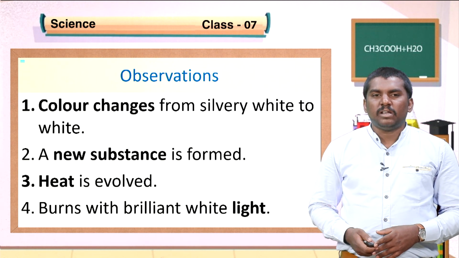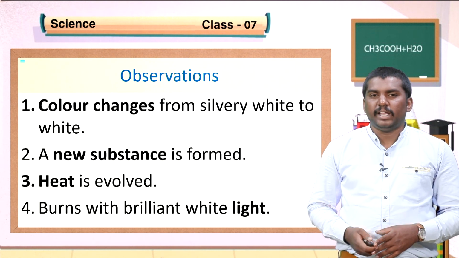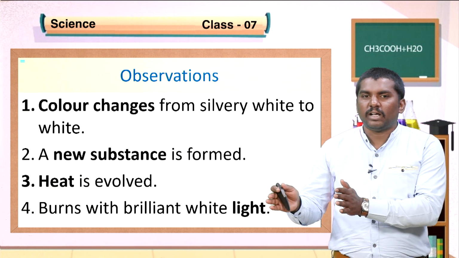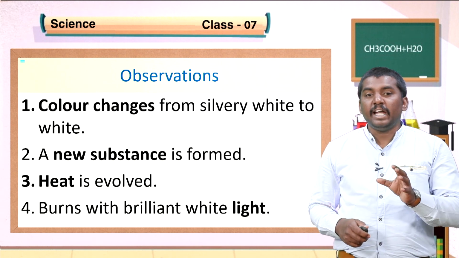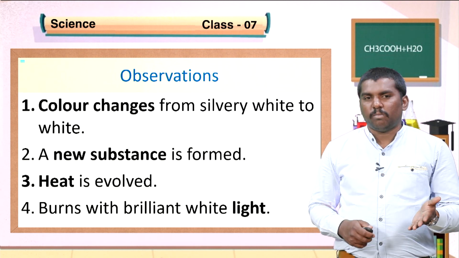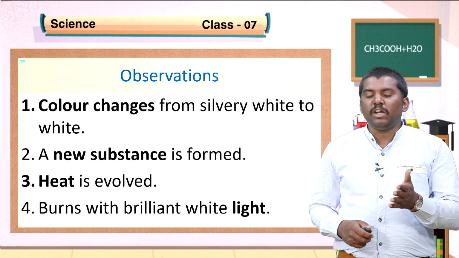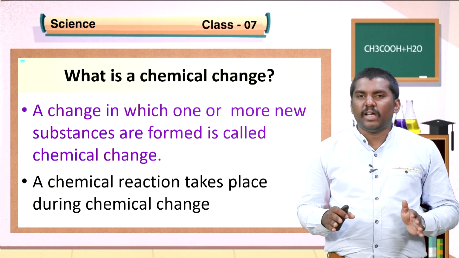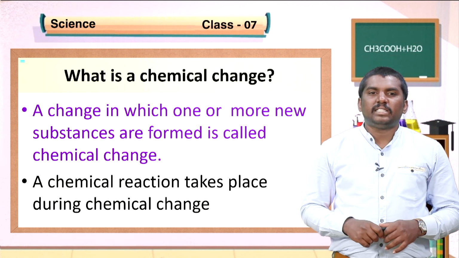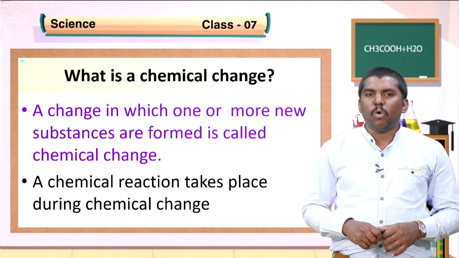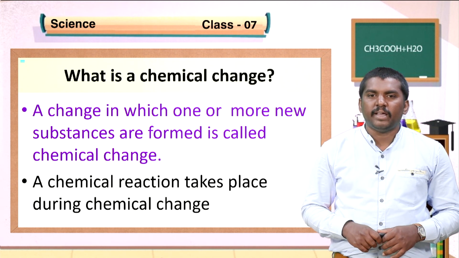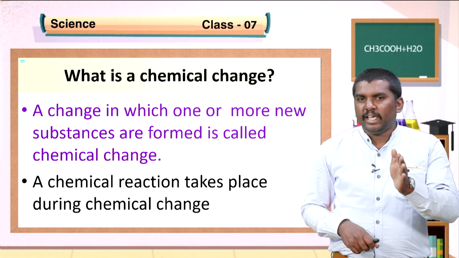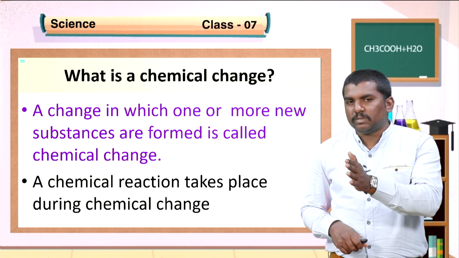Second observation, a new substance is formed. Initially it is magnesium. After the completion of the reaction, it is magnesium oxide. Third, in this reaction, heat is evolved. The fourth observation is that it burns with brilliant white light, a dazzling white flame. By this experiment, we can define chemical change as a change in which one or more new substances are formed. I am repeating the statement: a change in which one or more new substances are formed